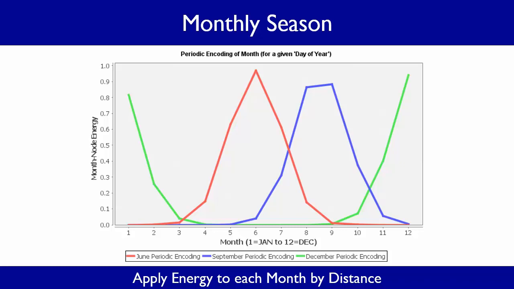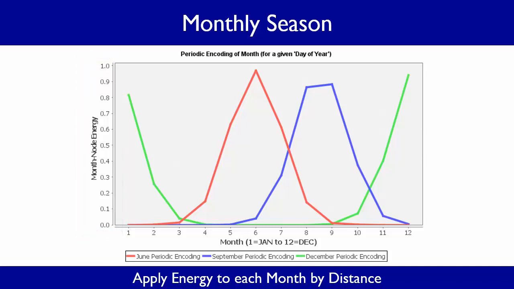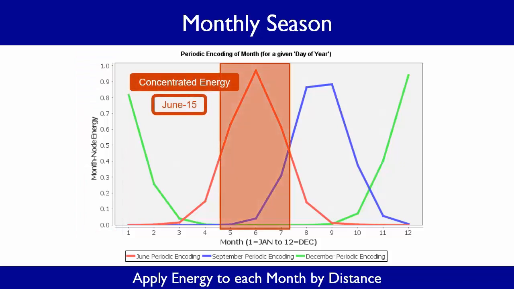and how nearby. Periodic encoding works by applying some energy to each of the 12-month input nodes, depending upon the distance the training day is from the month. For example, if the historic sales data is from June 15, then the June energy would be highly concentrated and the June node would be completely turned on. The adjacent May and July nodes would also receive some energy, but the more distant months would get much less.